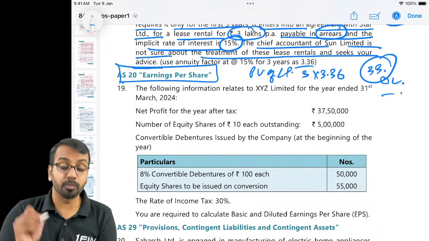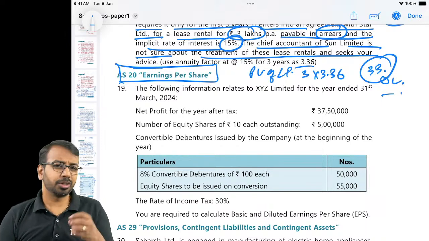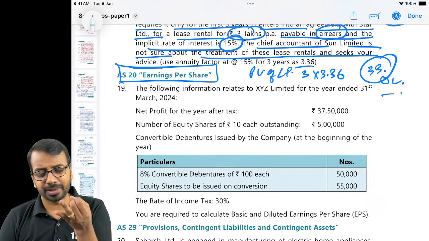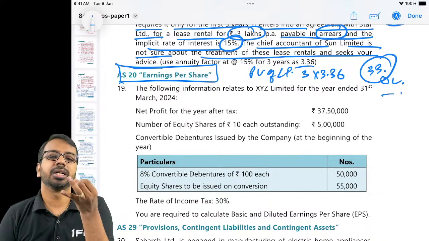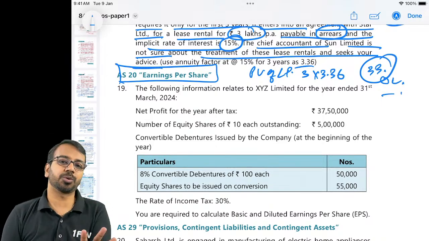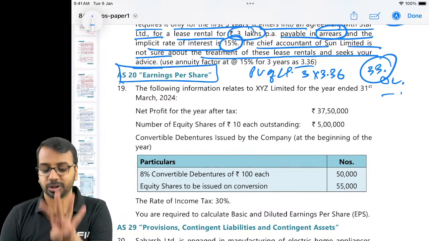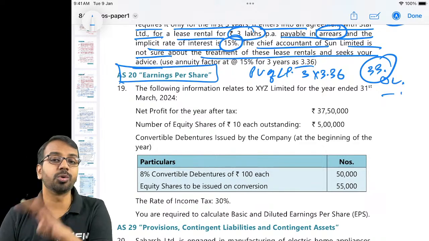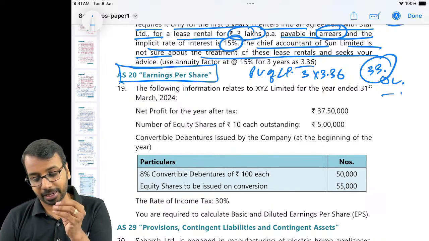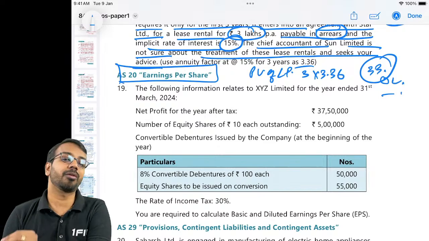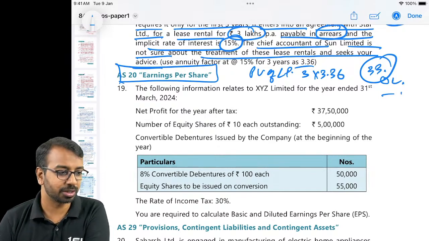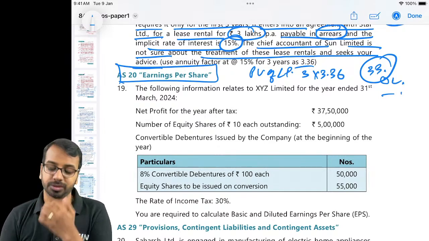Earnings per share, this is one more question where there are only 2 or 3 types: basic earnings per share, weighted average number of equity shares calculation, diluted earnings per share, and rights issue. Only 4 things you need to do. So on this also, my request is don't skip. Do these 4 and you can score 5 out of 5 in an earnings per share question. That is the approach you have to take.